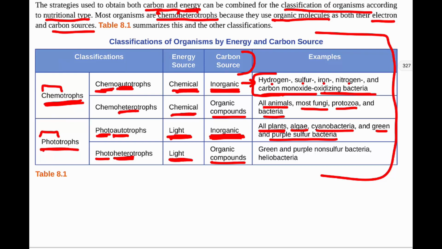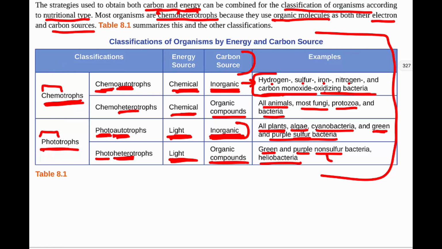Again, light, so using photons from the sun as their energy source, as their electrons, and then they have to use organic compounds for their carbon source from elsewhere. These would include the green and purple non-sulfur bacteria and heliobacteria. So non-sulfur, because of course sulfur would be our inorganic, which we see up here, which is why we see the green and purple sulfur bacteria appear as photoautotrophs.